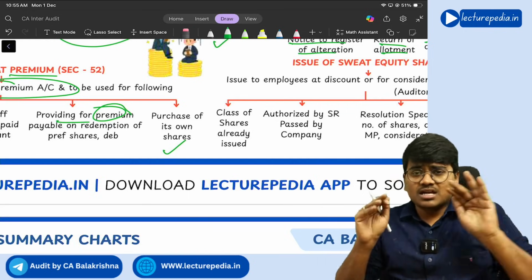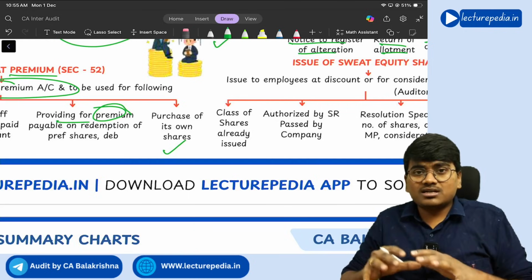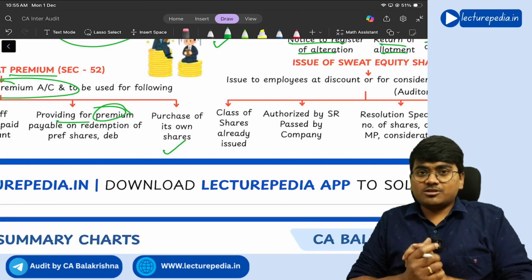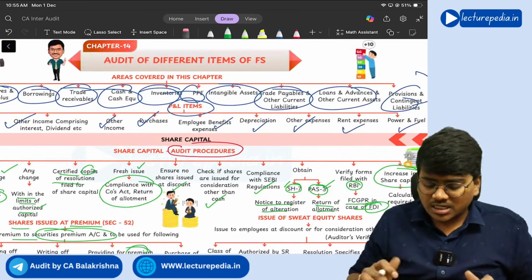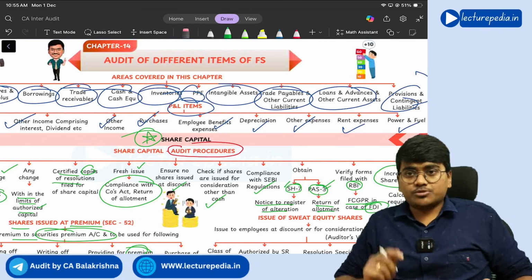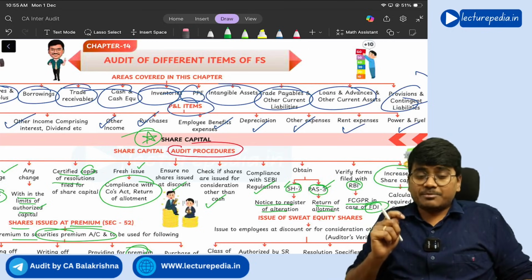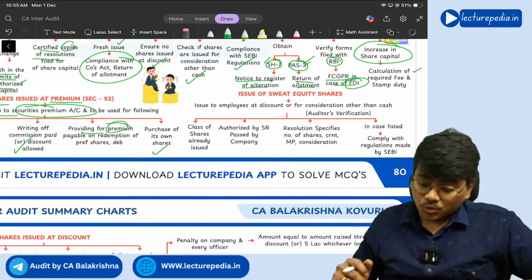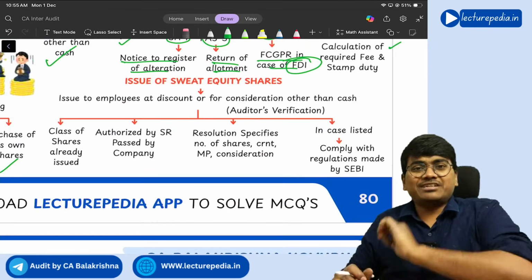If you see in this chapter, whatever we are discussing under share capital is very important. I will be telling you which are important concepts. You focus more on those particular concepts. Whatever we are discussing in share capital, complete share capital is very important. Clear? So, issue of sweat equity shares.